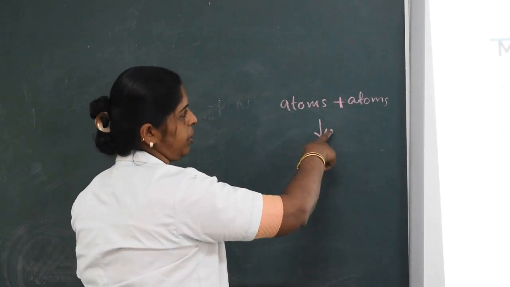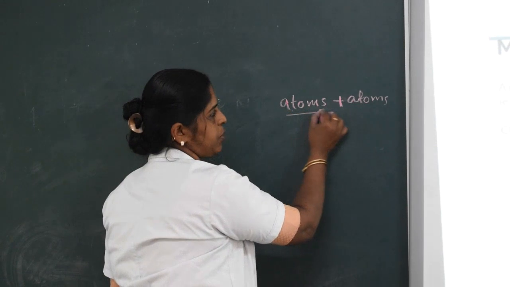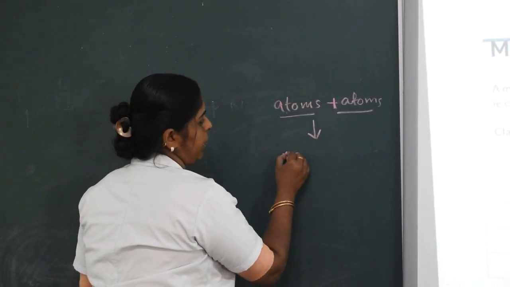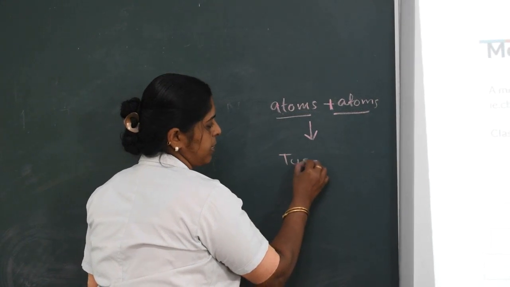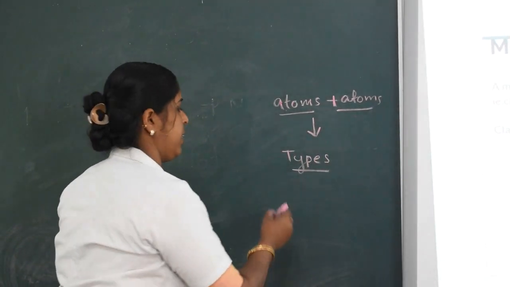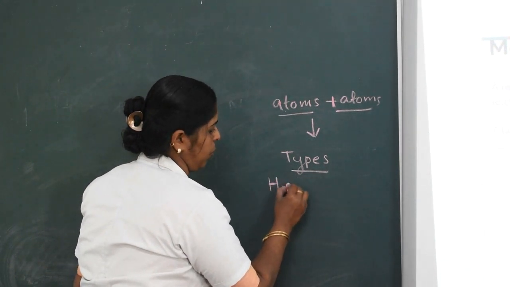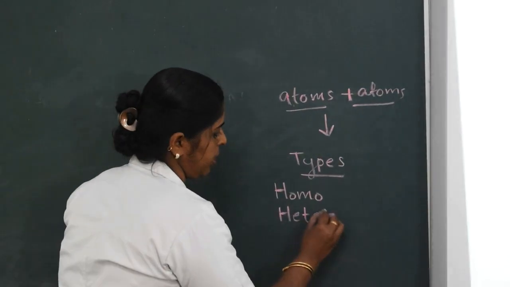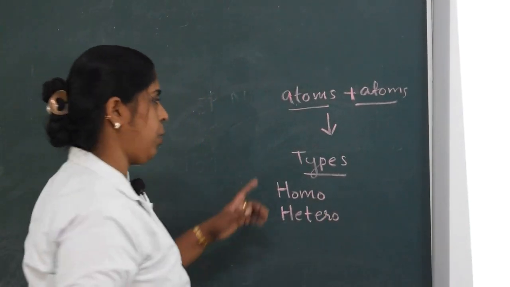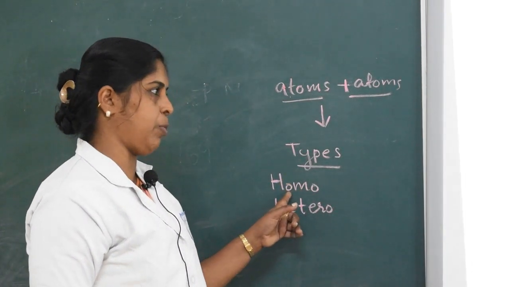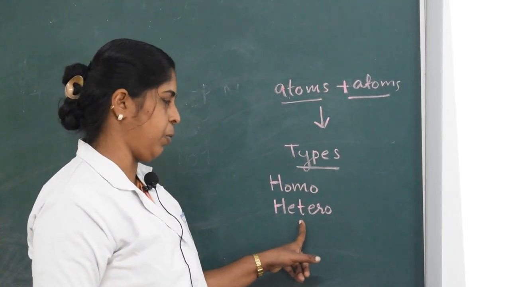Molecules are formed by the combination of different atoms. There are two types of molecules: homoatomic molecules and heteroatomic molecules.